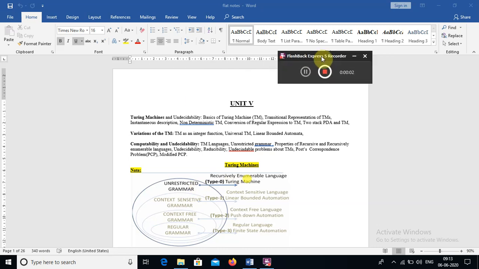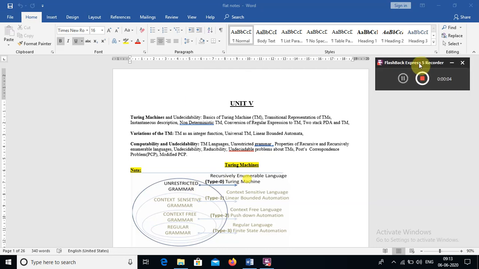Hi everyone. So the next unit, fifth unit, Turing machine. Before going to know about a Turing machine, let's go with the Chomsky hierarchy. So this is the Chomsky hierarchy. Actually, the Chomsky hierarchy defines the types of grammars and the languages related to those grammars, as well as the machines that accept those languages.